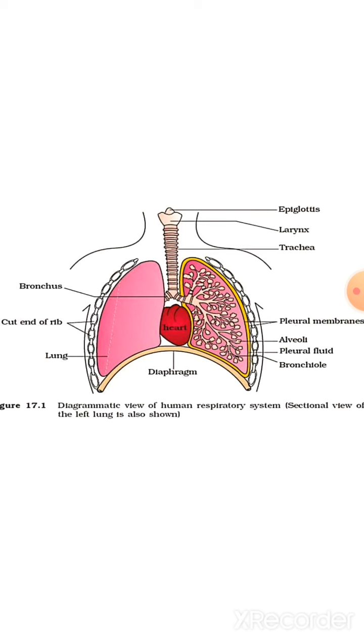These bronchi divide again and form secondary and tertiary bronchi. Further they divide repeatedly, and these are then known as bronchioles, ending up in very thin terminal bronchioles.